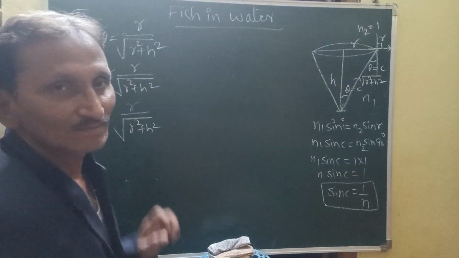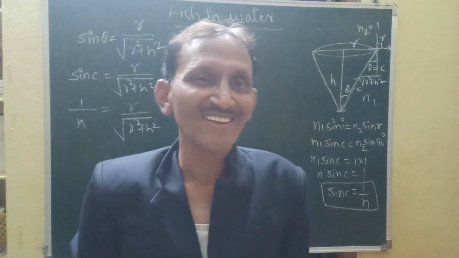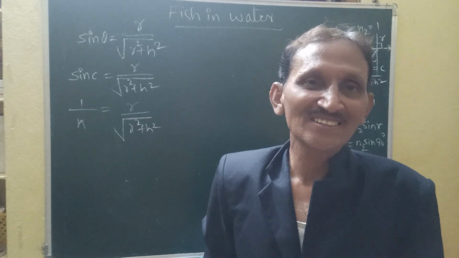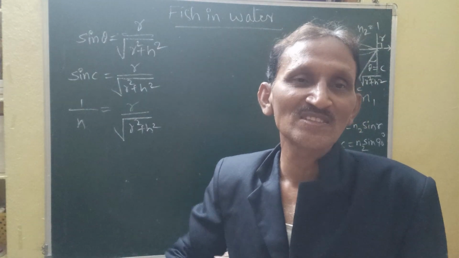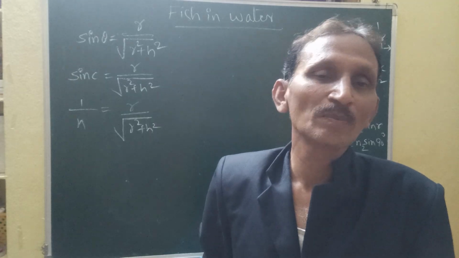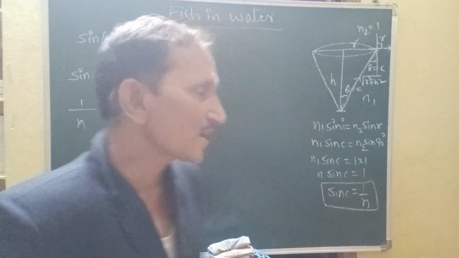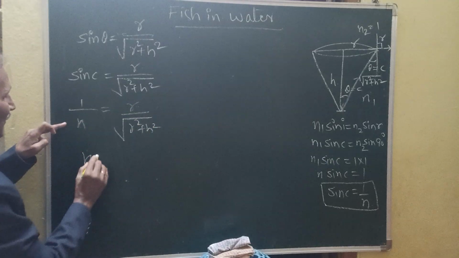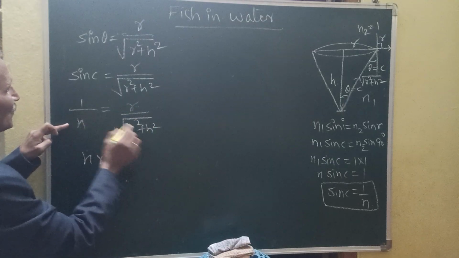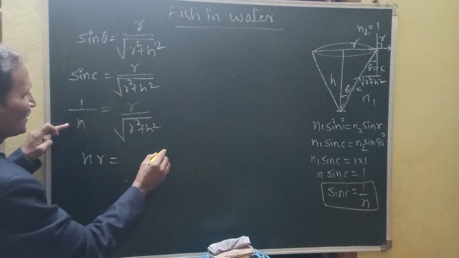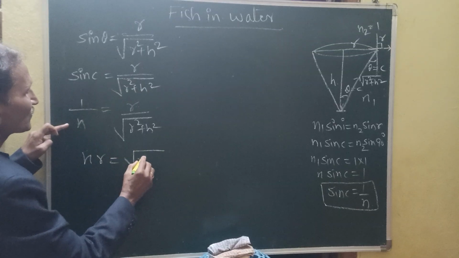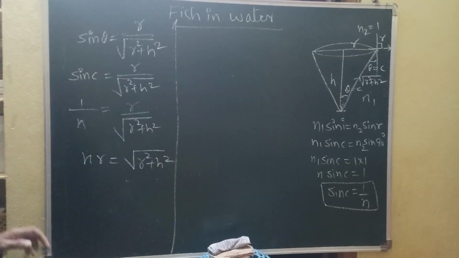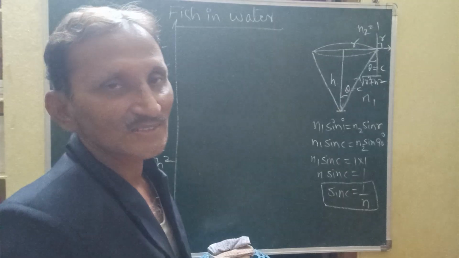Now CM, what does CM mean here? Not chief minister; in our physics, CM means cross multiplication. When you go for cross multiplication, these two get multiplied. So n r is equal to under root of r square plus h square. So we got this after cross multiplication.